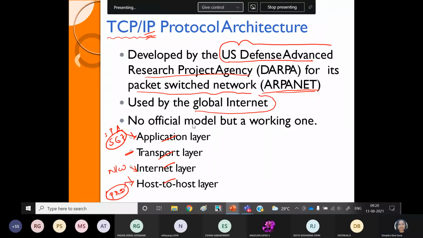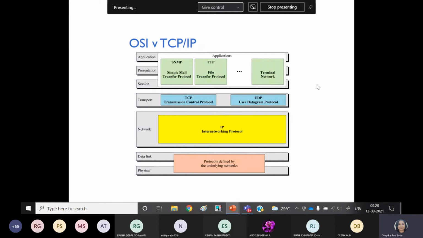Okay, let's study the different layering structure of the TCP IP model, or we may compare the OSI model with the TCP model. In the OSI, the first thing, there are 7 layers. In TCP, 4 layers.